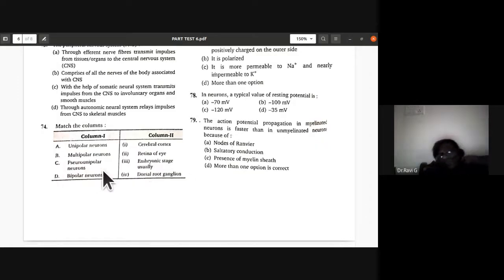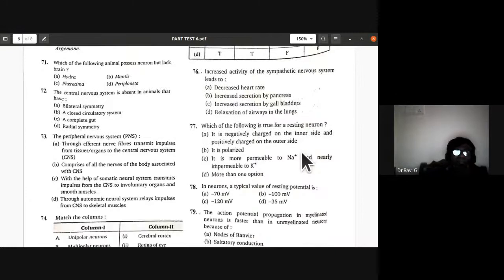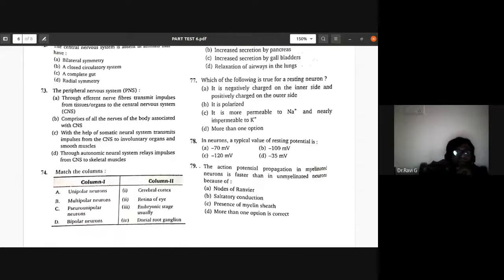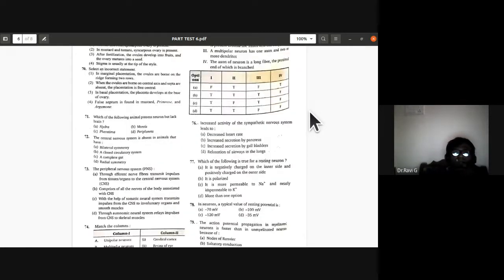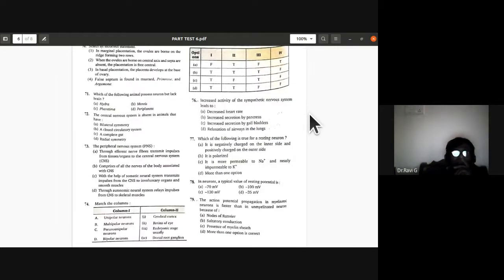74th, match the following. So you have this option of match the columns. Unipolar neuron, where is it located?